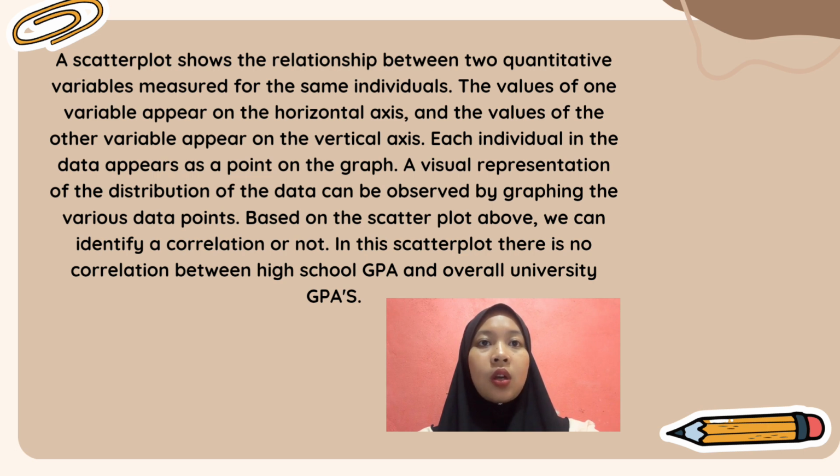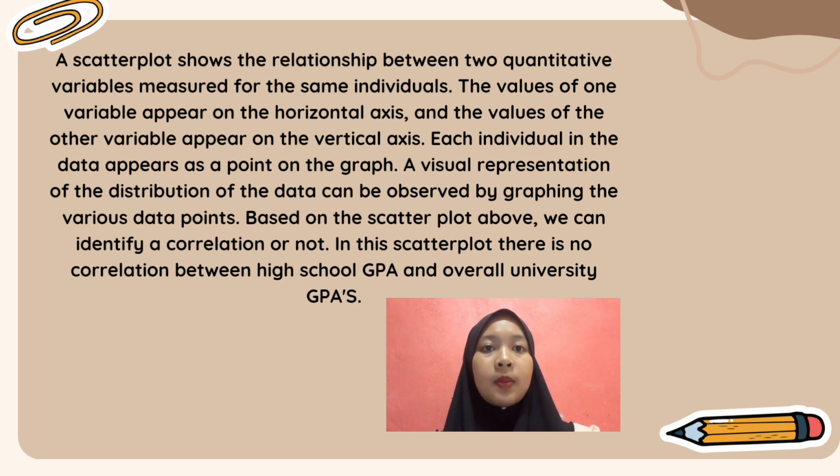The values of one variable appear on the horizontal axis and the values of the other variable appear on the vertical axis. Each individual in the data appears as a point on the graph.